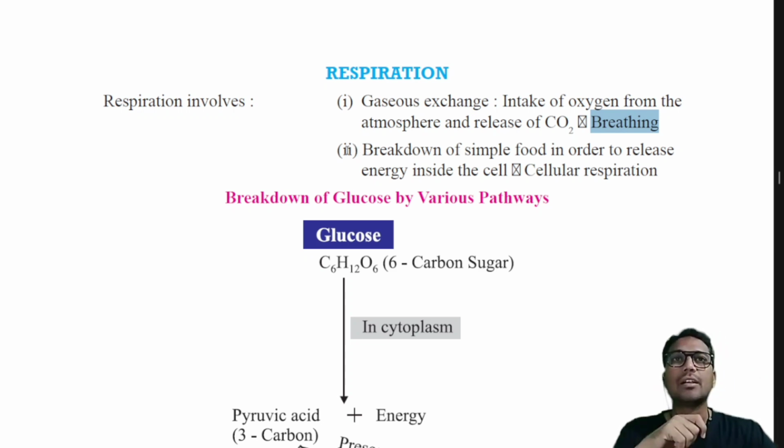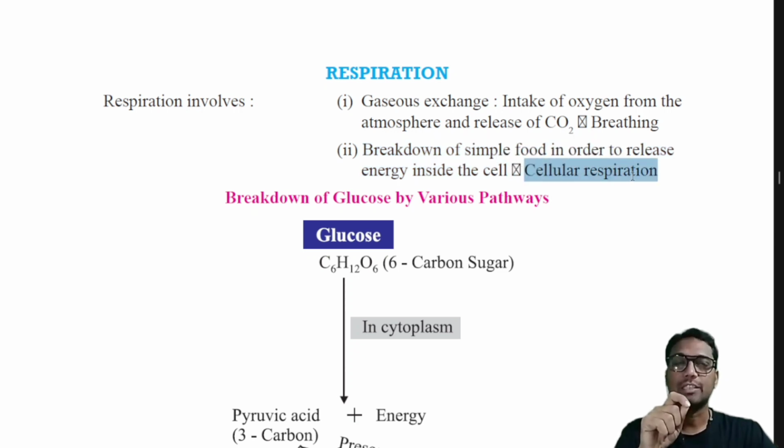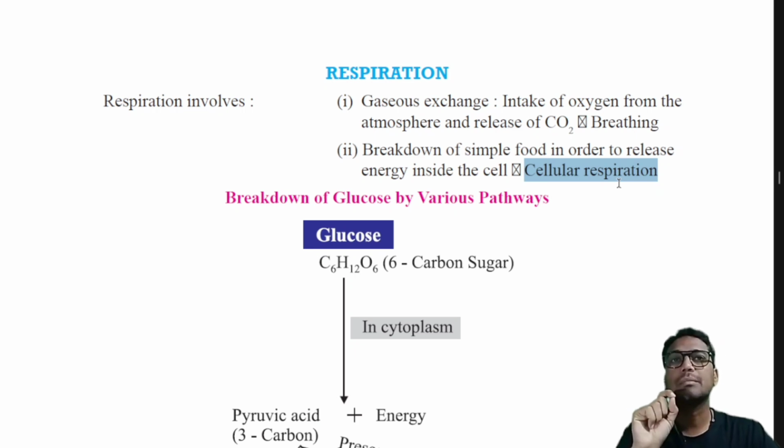The second phase of this respiration involves the breakdown of simple food in order to release energy inside the cell. This is called cellular respiration. It takes place in the cytoplasm and in the mitochondria of the cell.